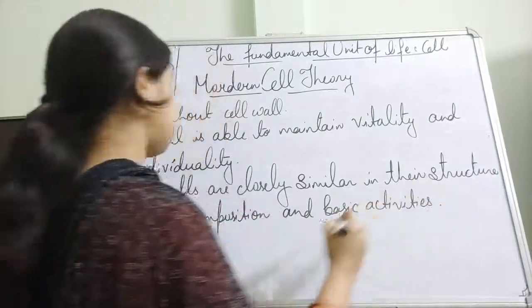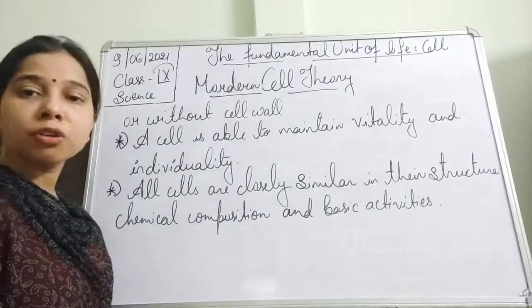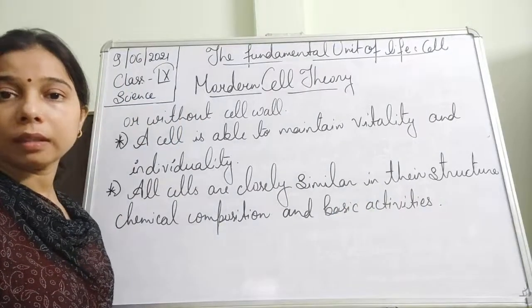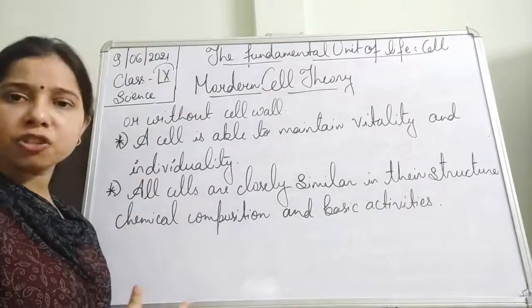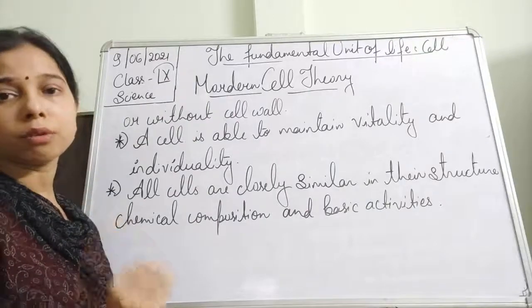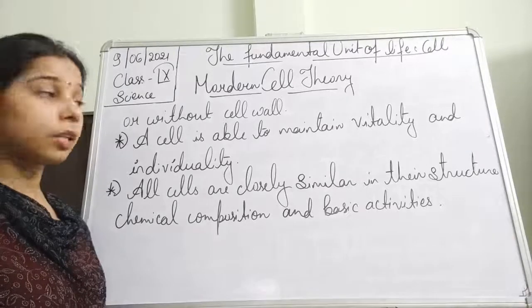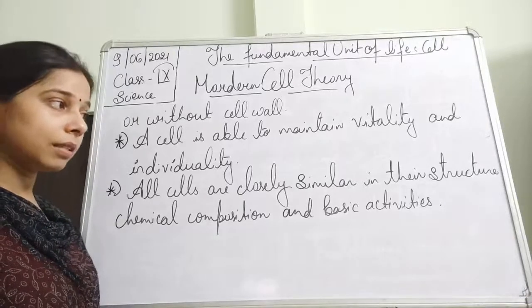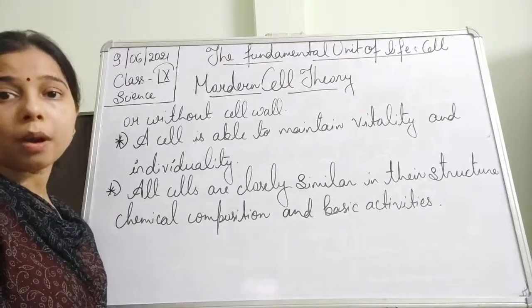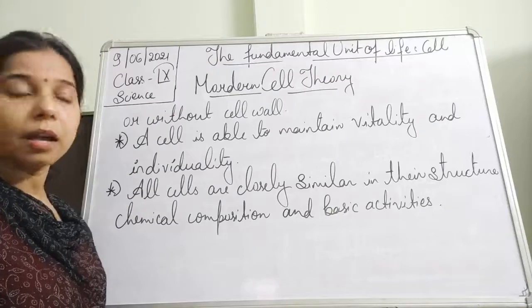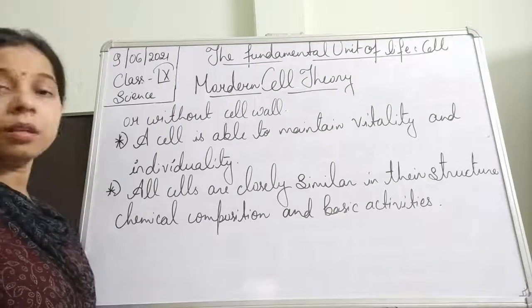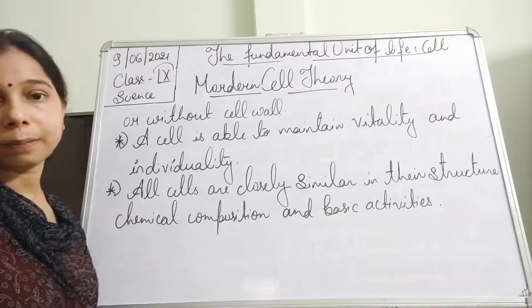The structure is almost similar in all cells, and even their basic function is very similar in every cell. So all cells are closely similar with each other in structure, as well as in basic activities.